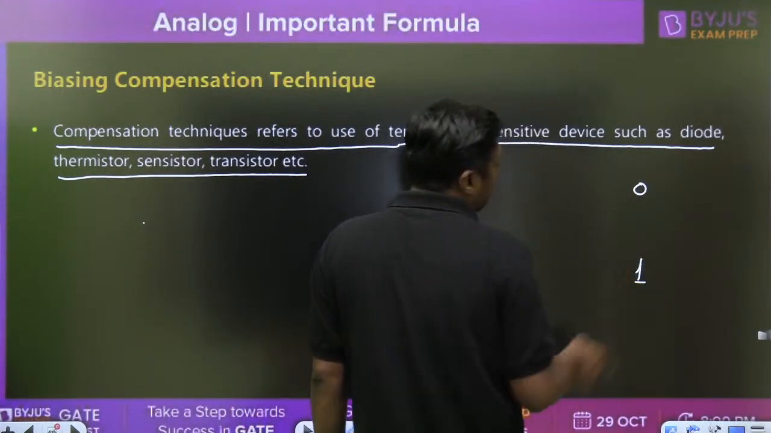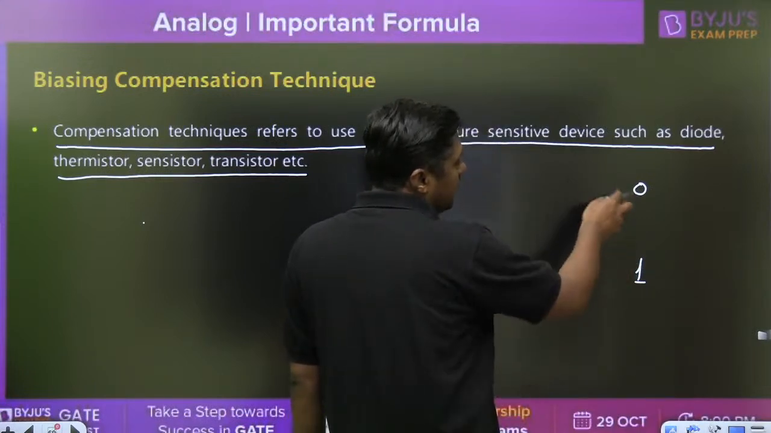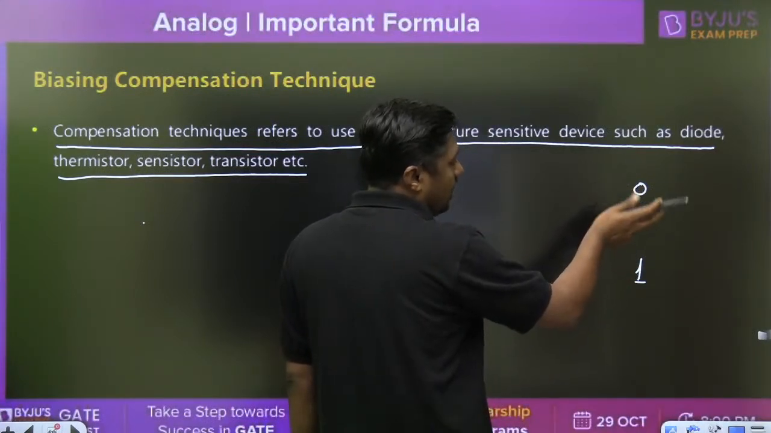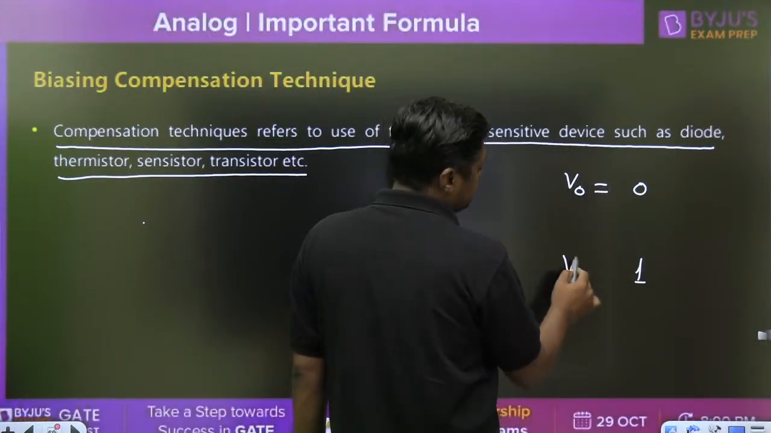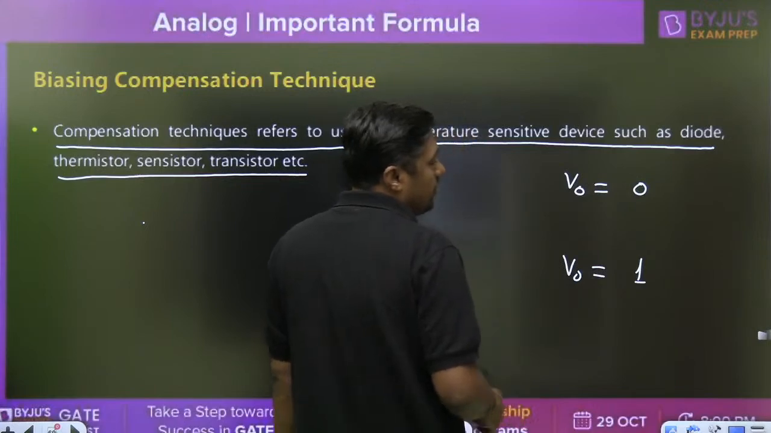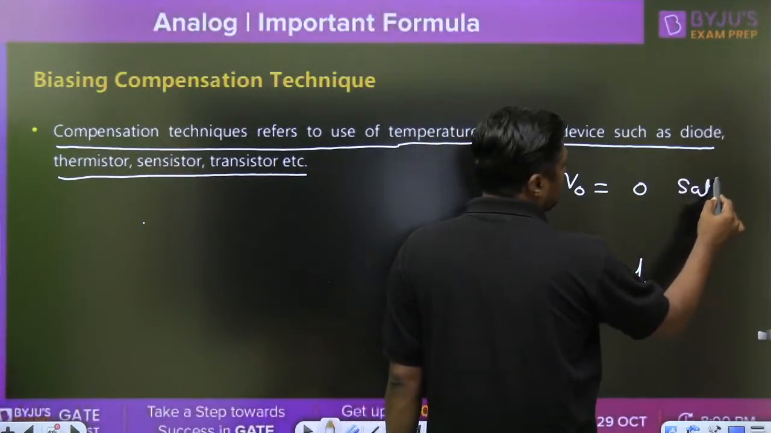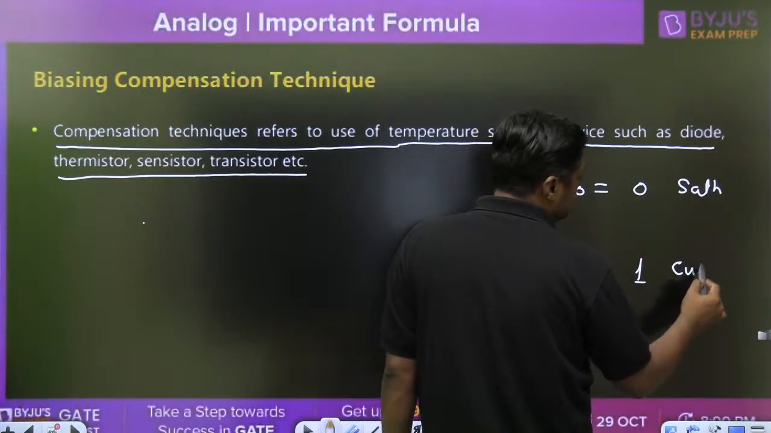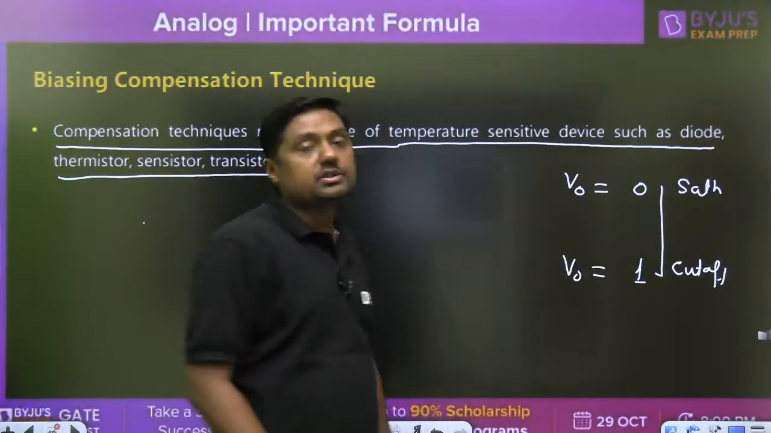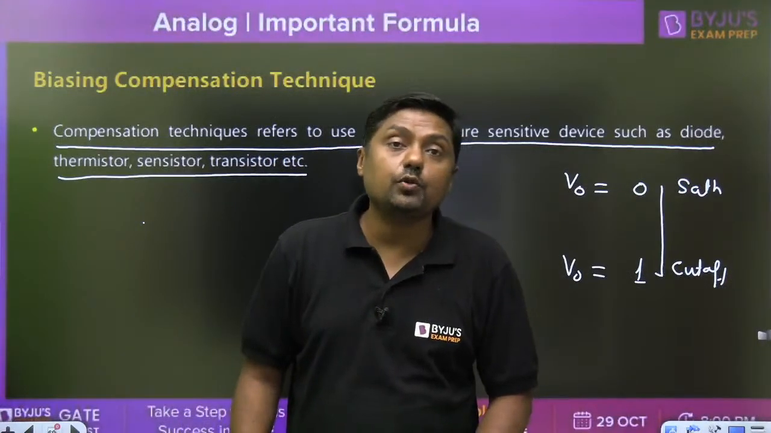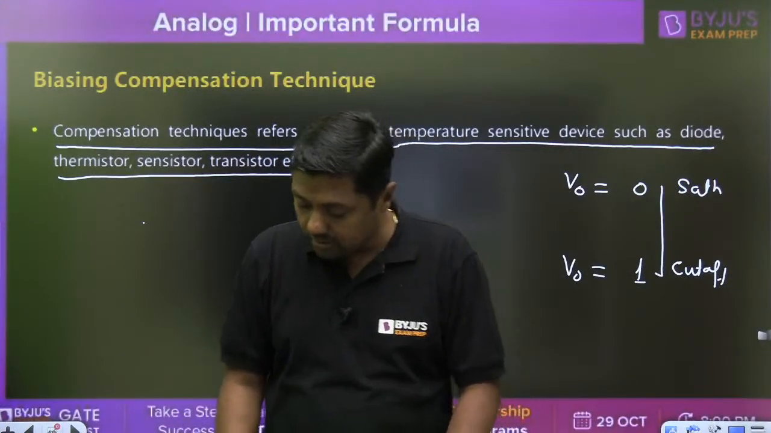So in saturation mode, the transistor will act as a short circuit, and the output will be 0. In cutoff mode, the output will be 1. These are called the two extreme cases. In saturation, output is 0. In cutoff, output is 1. 0 and 1, binary numbers. If you want to design a flip-flop or binary circuit, then we are using the cutoff and saturation modes. That is for switching.